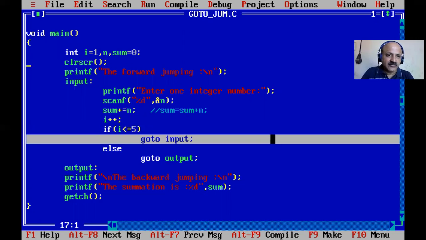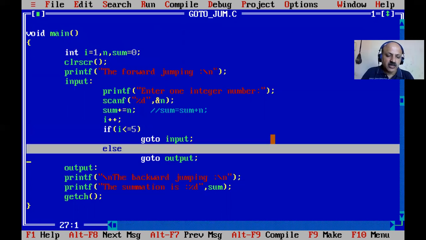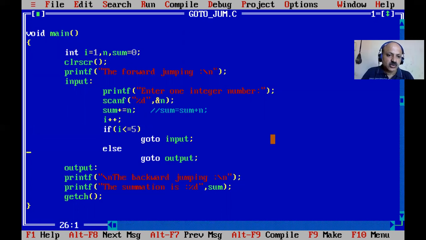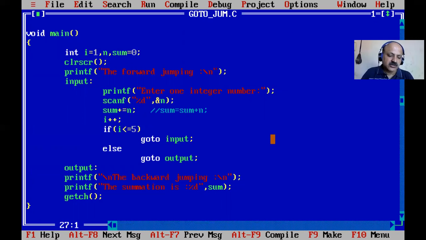We can check i less than 5, that number of times the input label is goto, and here in the else part without a condition, so that is also called an unconditional jumping statement. So directly the output is printed, and that is a backward jumping.